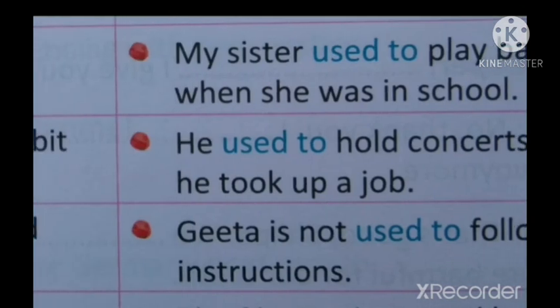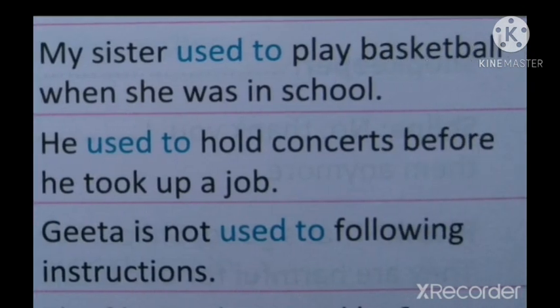Examples: my sister used to play basketball when she was in school. That means she is not in school now. When my sister was in school, she used to play basketball. That shows repeated action. Next one, he used to hold concerts before he took up a job.